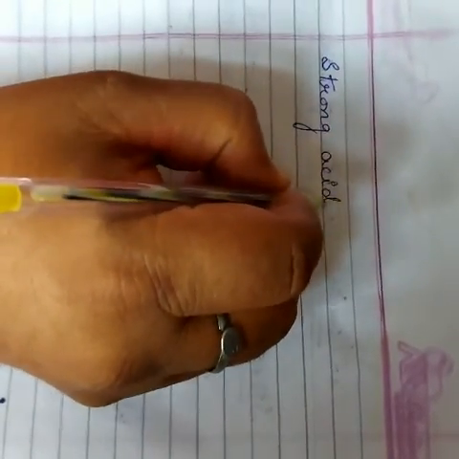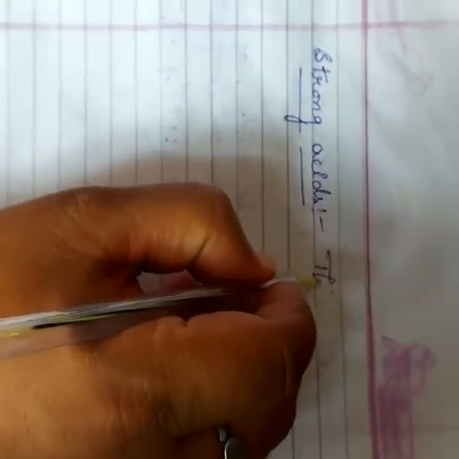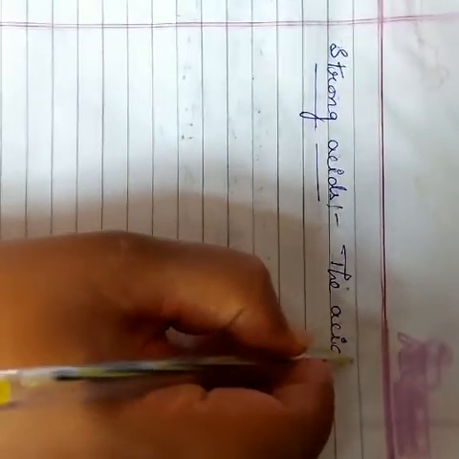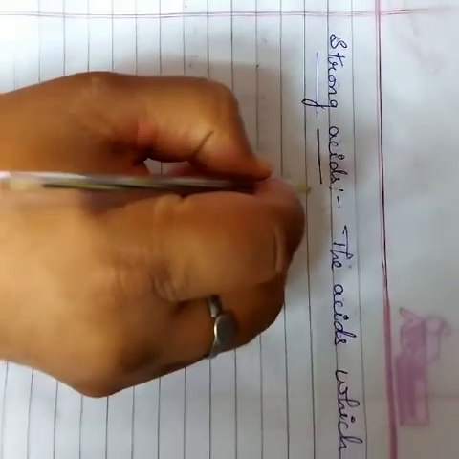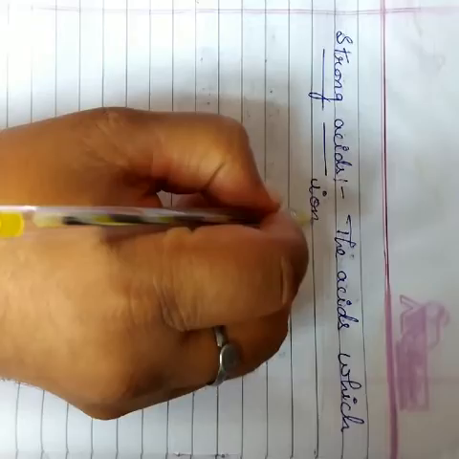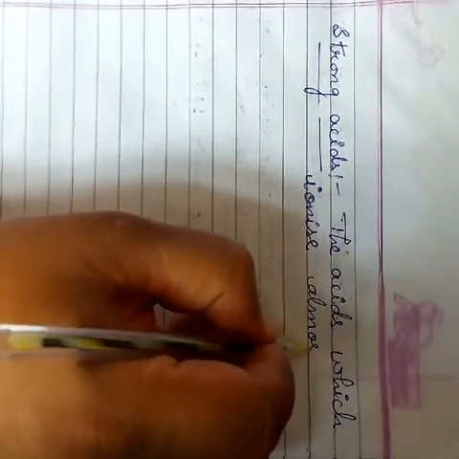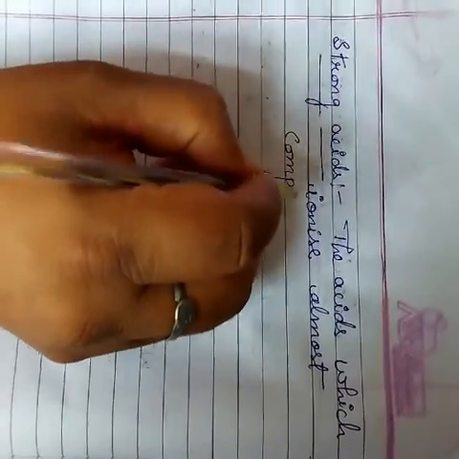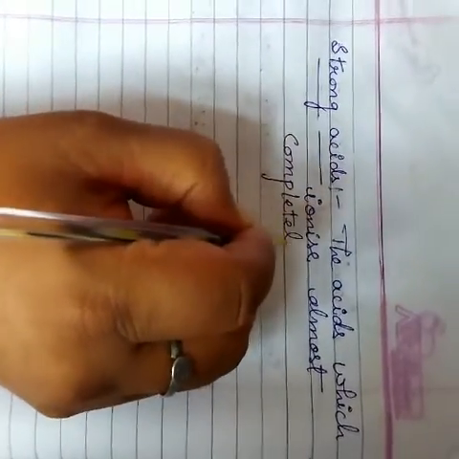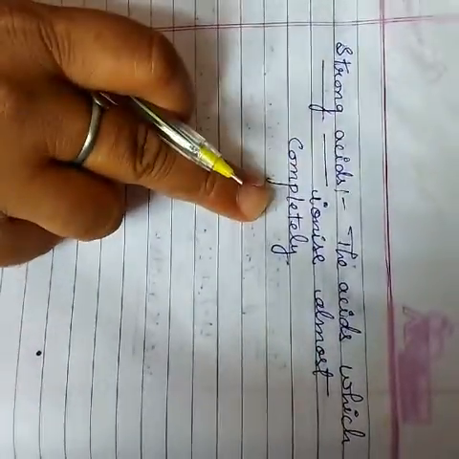What are strong acids? Strong acids are the acids which ionize almost completely. This is called a strong acid.